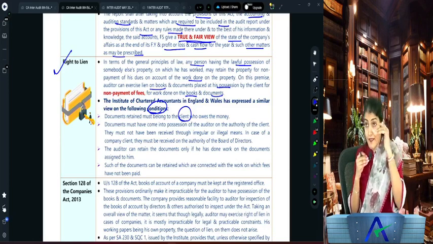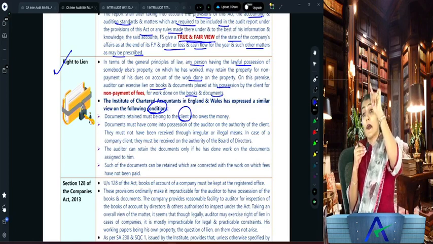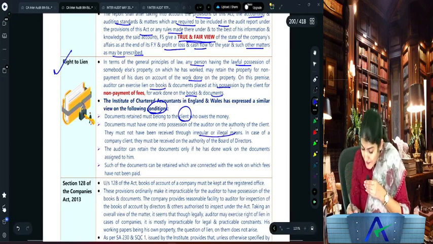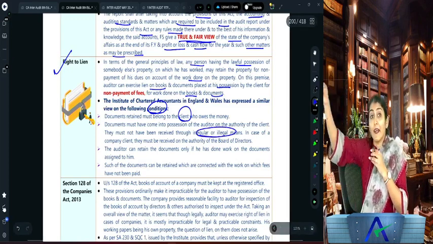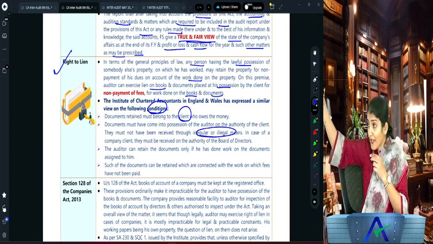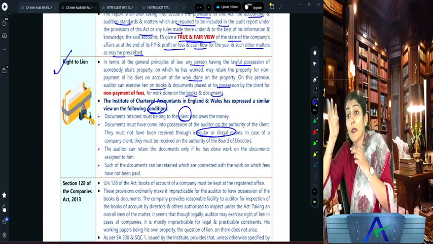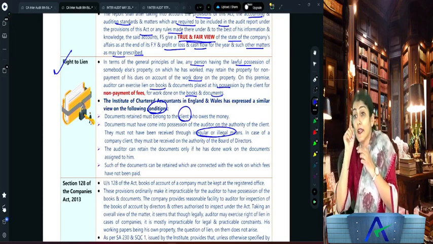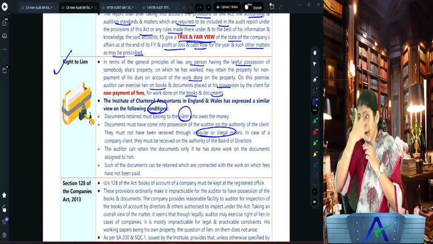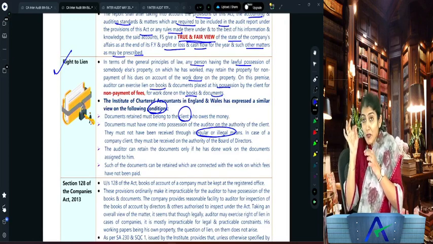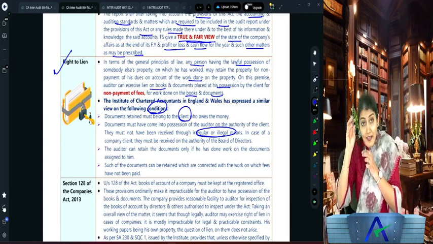Second, the books should not have come into the possession of the auditor through any illegal or irregular means. So you cannot keep the client at gunpoint and say, we are taking your books of account. No, they should not have come into the auditor's possession through any illegal or irregular means. You cannot go to the client company at 3 o'clock at night and just take out all the books of account. No, not through any illegal or irregular means.